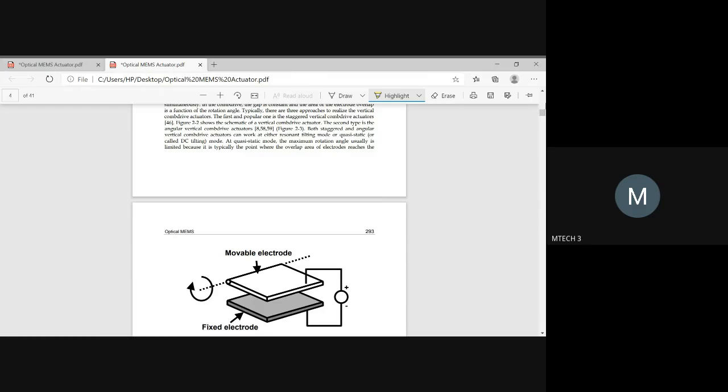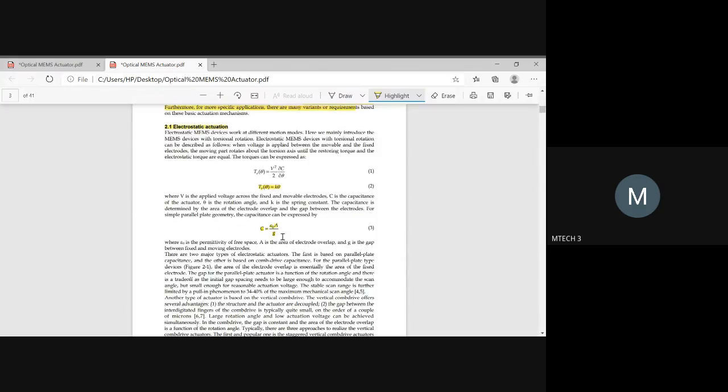The value varies with respect to the gap you have between the two electrodes. You cannot blindly fix up the gap between the electrodes. Okay, it should have a proper aspect ratio or else you won't get the required capacitance value. So everything will be interrelated, so that you have to know.